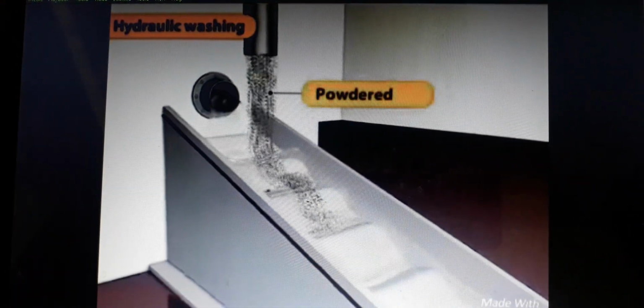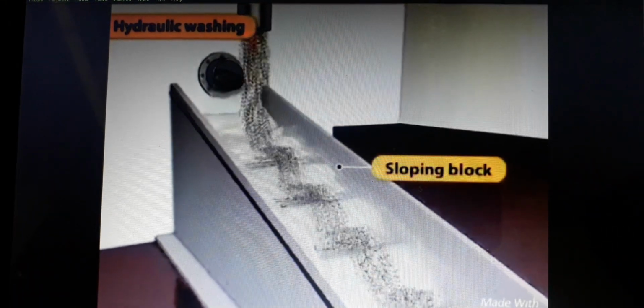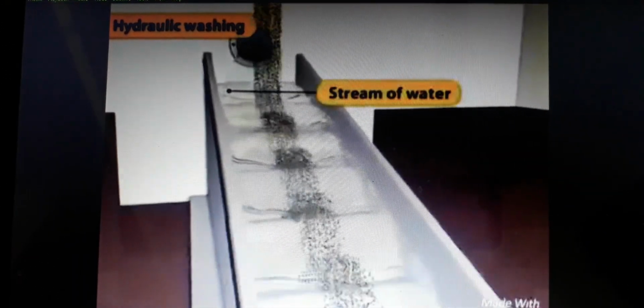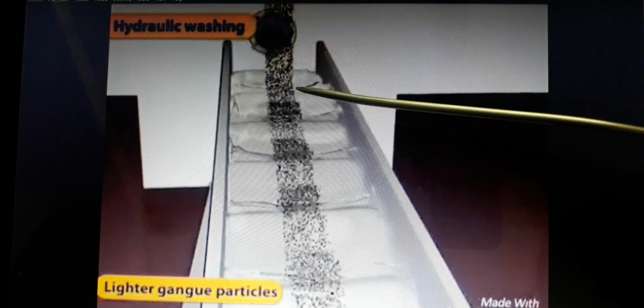This is used to separate gangue particles and ore particles. Ore comes from this side. Water is mingled with it. Lighter sand particles are washed away. Ore particles are settled down here.